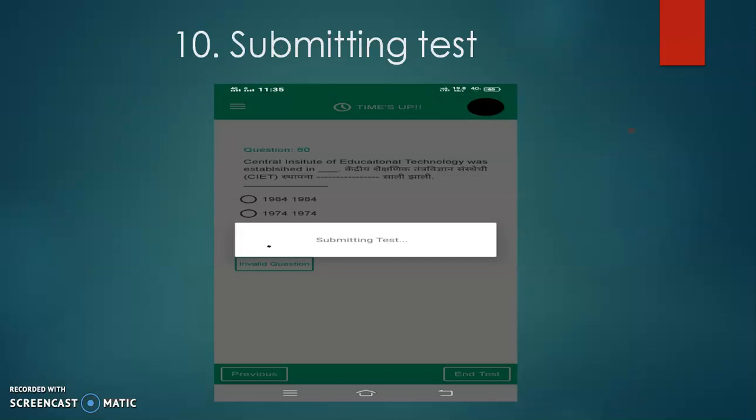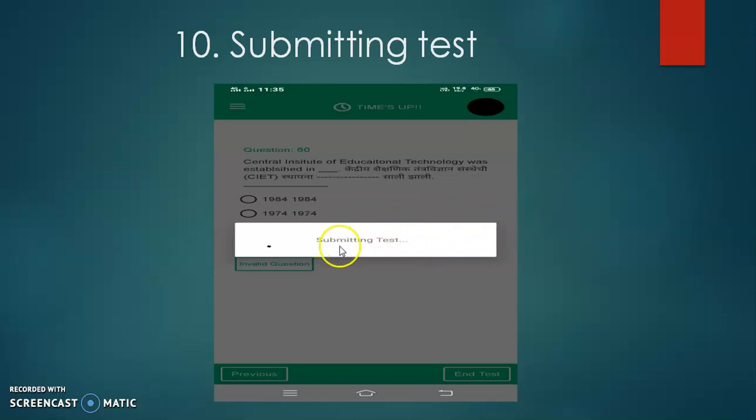Now, submitting test. Suppose you have done all 60 questions and you are going for the submit button. You applied on the submit button, but submitting the test will take its own time. So again this is a somewhat panic condition: I have solved all my 60 questions, I have pressed the end test button also, and the response is coming that my examination is going to be submitted, but it is not showing the result we saw in the first slide, that your result is submitted successfully.